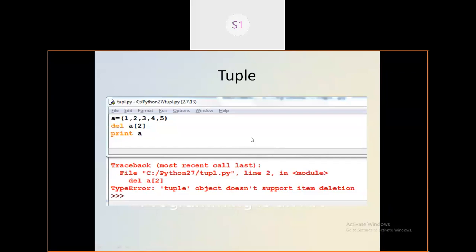Okay, see, if you are trying to delete some elements also, it will raise the error. See, tuple object does not support item deletion. If you are trying to delete one element from that tuple, it won't support, because these are immutable.